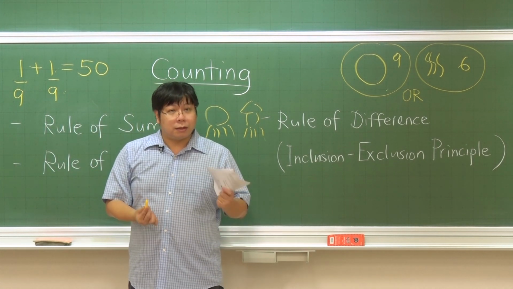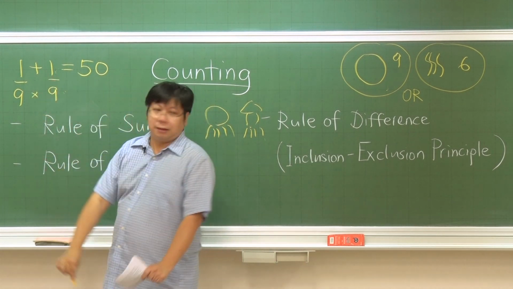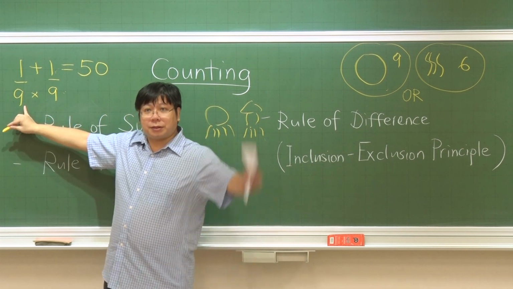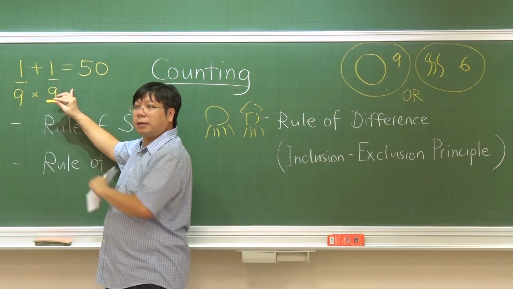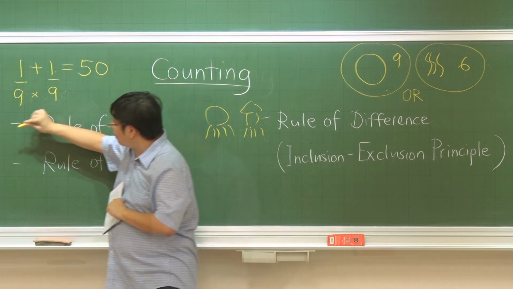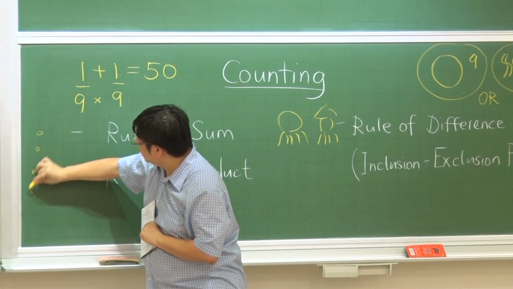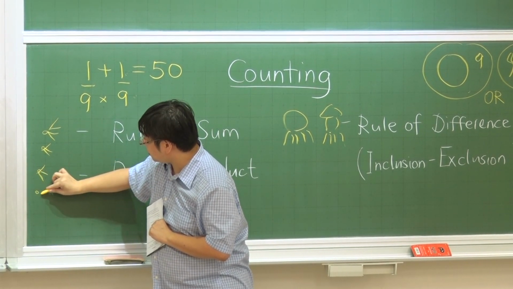Very good. How do we get this 81? It is 9 times 9. We choose one thing here first, and then for each thing that we choose, there are the same 9 options available for the drinks. So you have 9 things here, but for each one, there are 9 different ways.